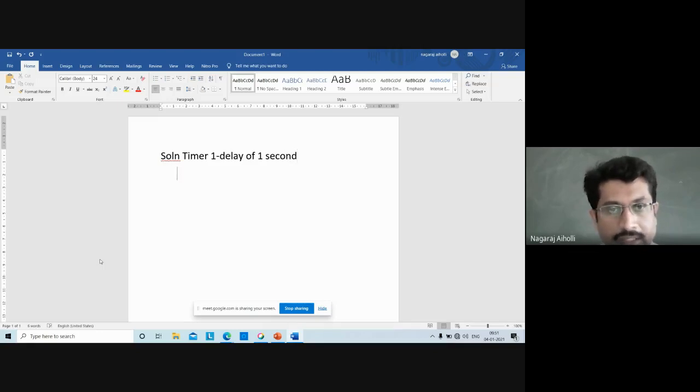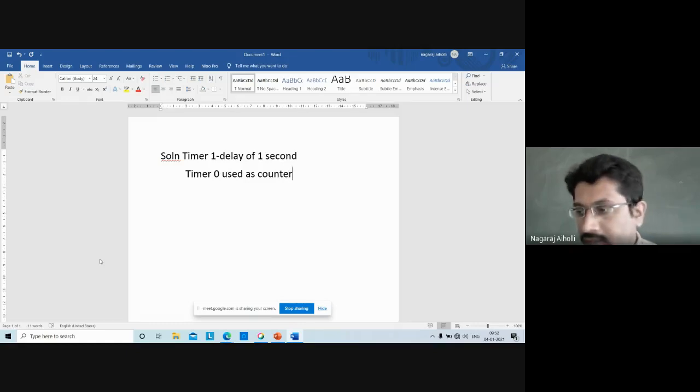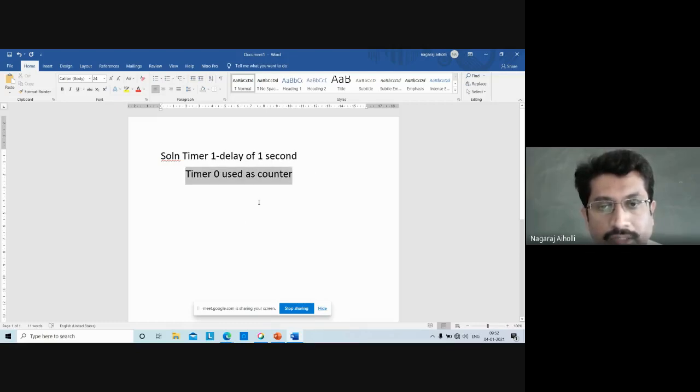And timer 0 is used for counting, or it is used as a counter. To count the number of pulses that are coming on P3.4, we are using timer 0 as a counter.